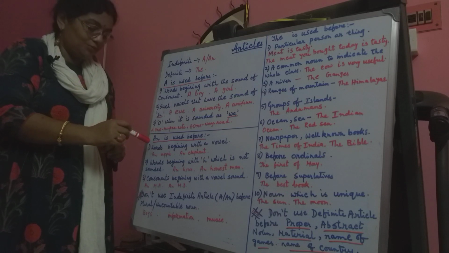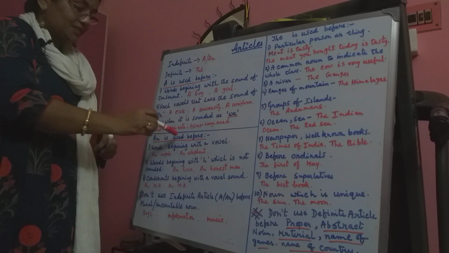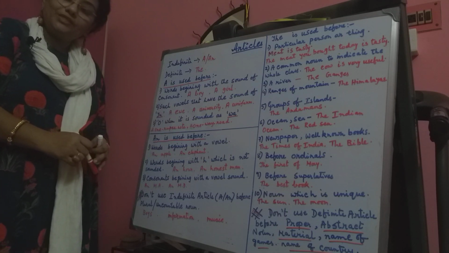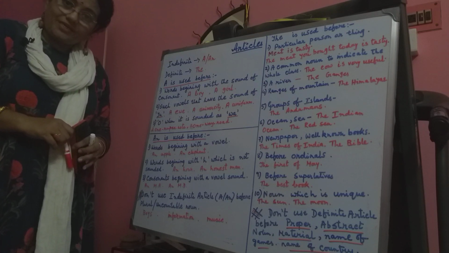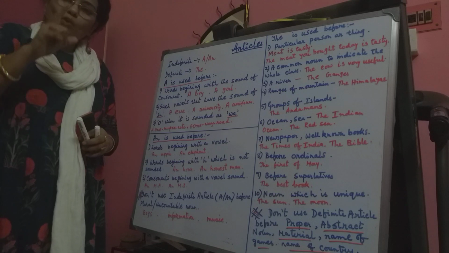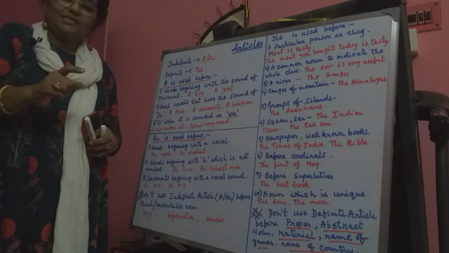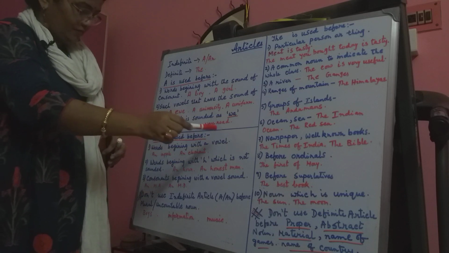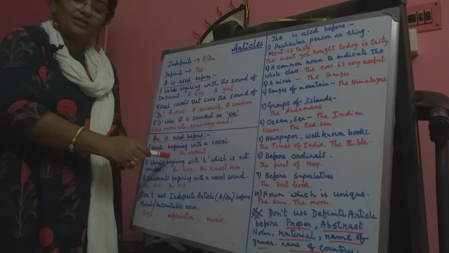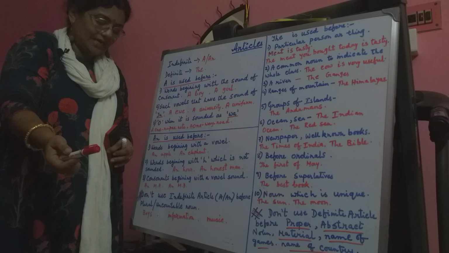Now come to an. You all know that before a vowel we will use an. Yes, it is correct. Now we will add one more word with it, that is vowel sound. Words beginning with a vowel. For example, an apple, an elephant, everyone knows that.